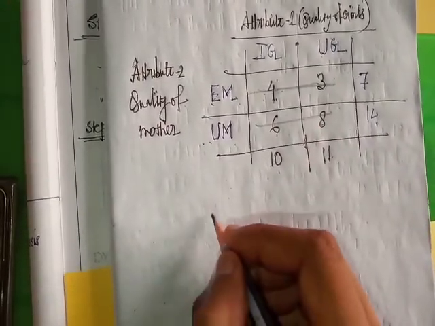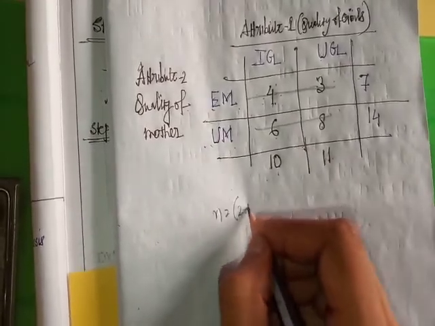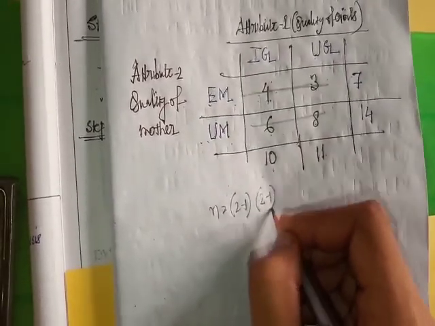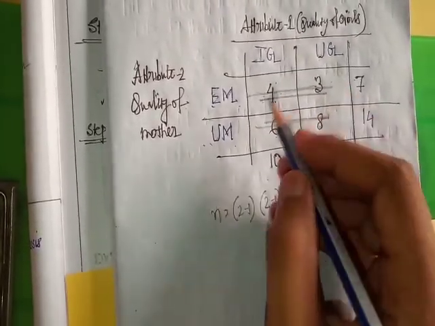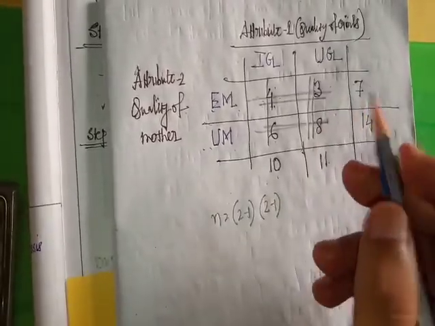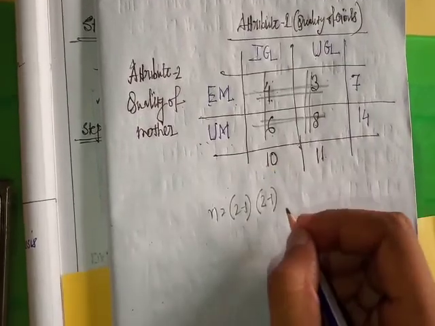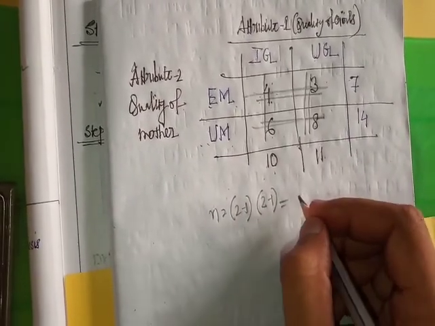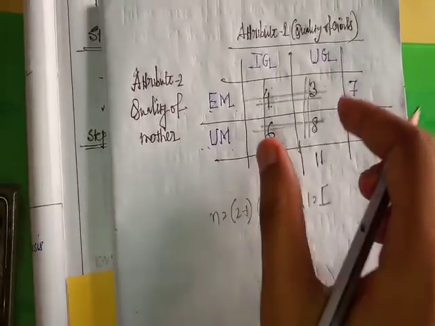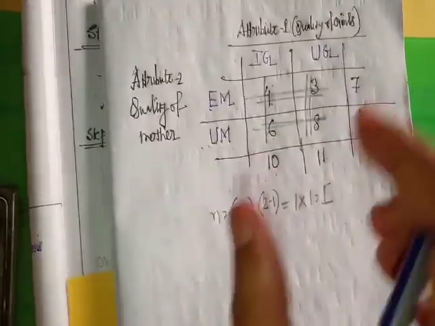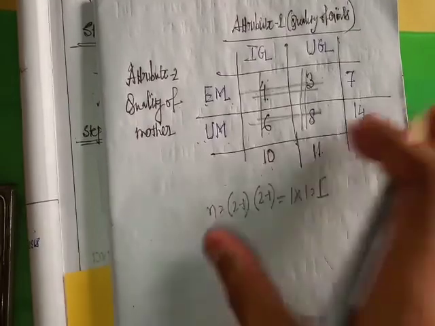So here degrees of freedom n equals (2 minus 1) into (2 minus 1), which is 1 into 1, which is 1. So in this 2 cross 2 contingency table, degrees of freedom equals 1.